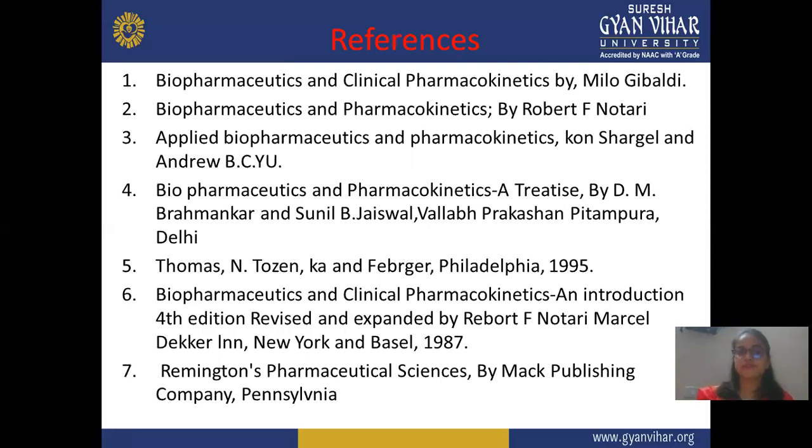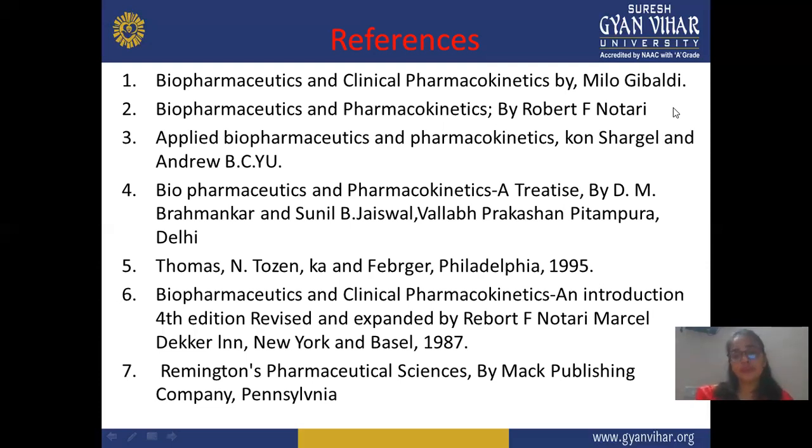Next is references. For biopharmaceutics you can use different types of books, but the major books I used are Biopharmaceutics and Clinical Pharmacokinetics by Milo Gibaldi, Biopharmaceutics and Pharmacokinetics by Robert E. Notari, and Applied Biopharmaceutics and Pharmacokinetics by Leon Shargel and Andrew Yu. The fourth book is Biopharmaceutics and Pharmacokinetics: A Treatise by D.M. Brahmankar and Sunil Jaiswal, Vallabh Prakashan, Pitampura, Delhi. This is a most important book.